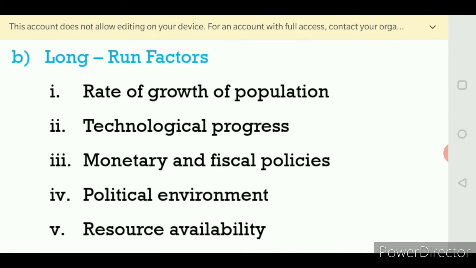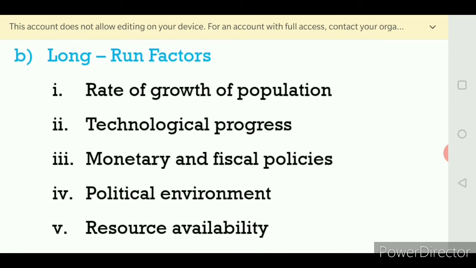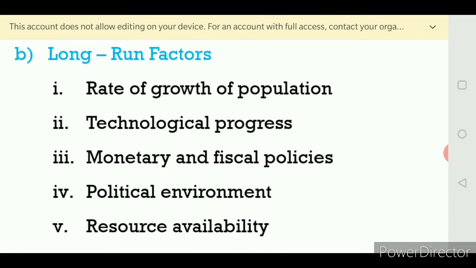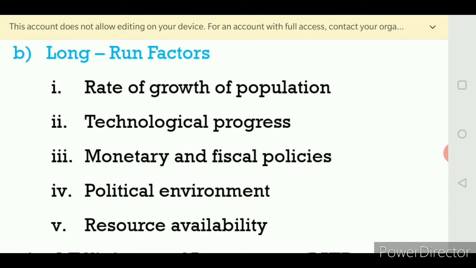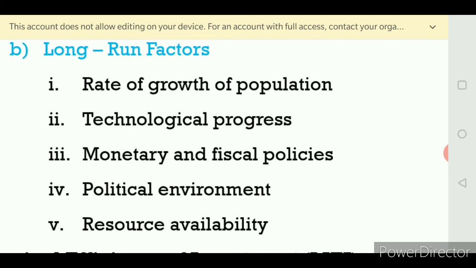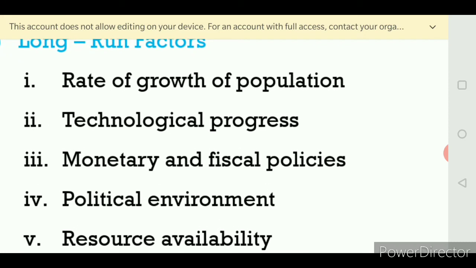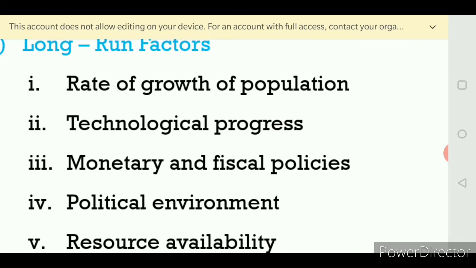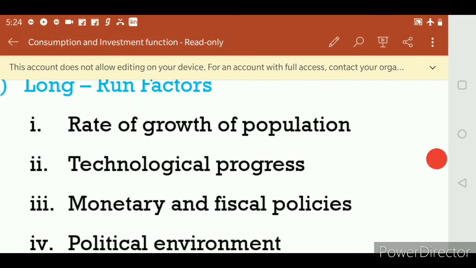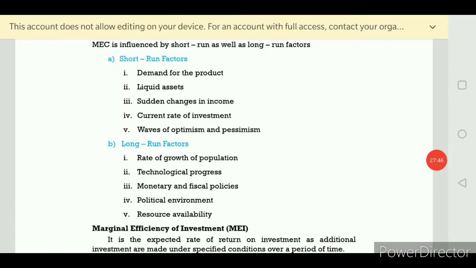Next one is technological progress. See here, technological progress is a very important one. If we are using a high level of technologies, we need more technologies. So what happens to the investment? See, for example, if technologies advance, what happens?